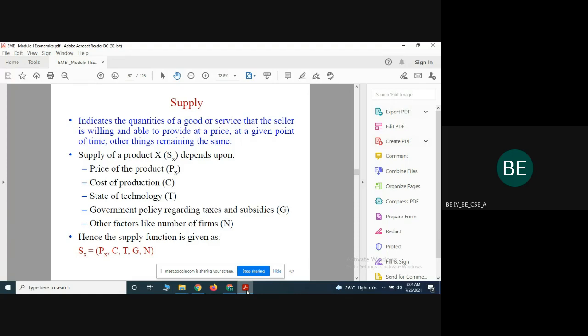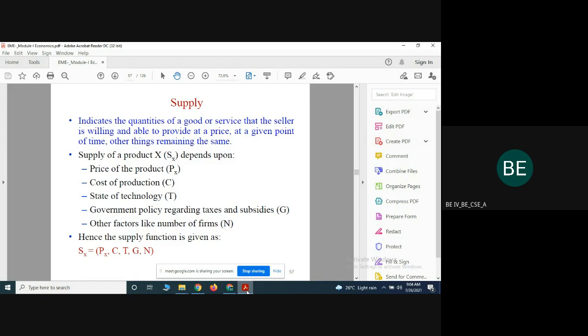What does inversely proportional mean? If the price of the goods is increased, automatically the demand of the particular product is reduced. That's why we call the price inversely proportional to the demand of the product. We have also seen the factors behind the law of demand: the price effect, the substitution effect and the income effect.